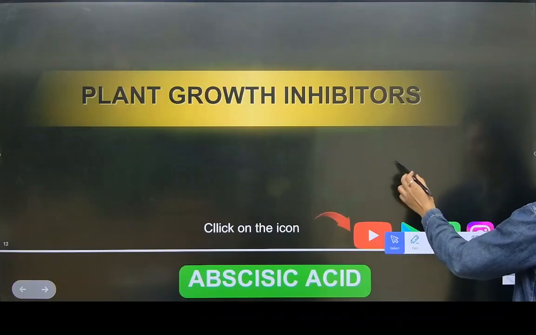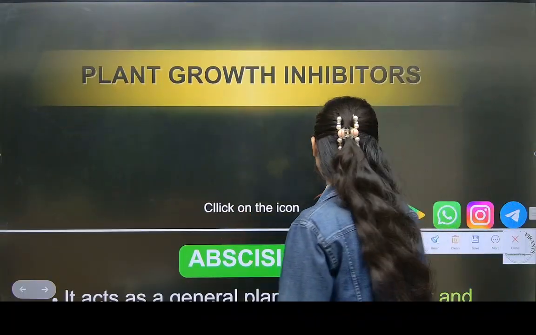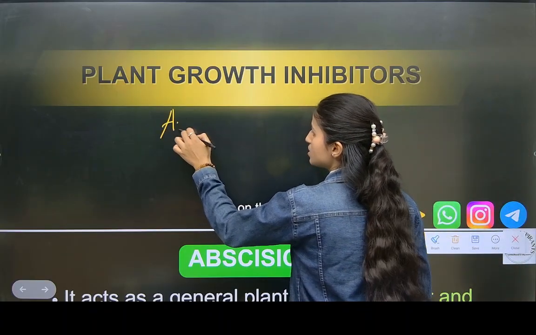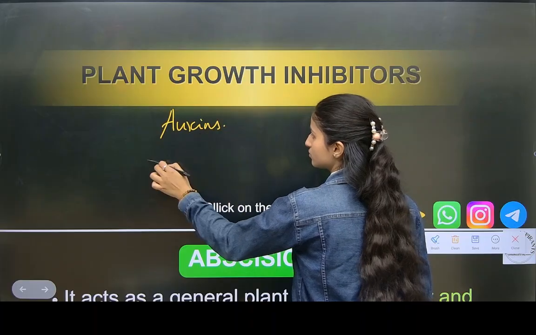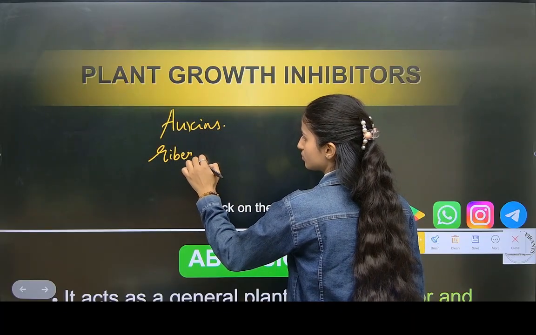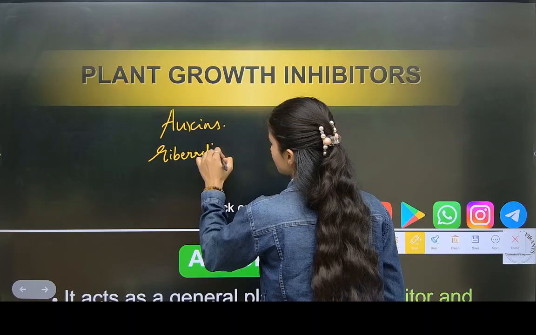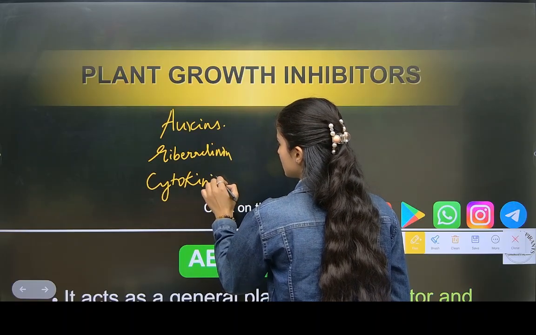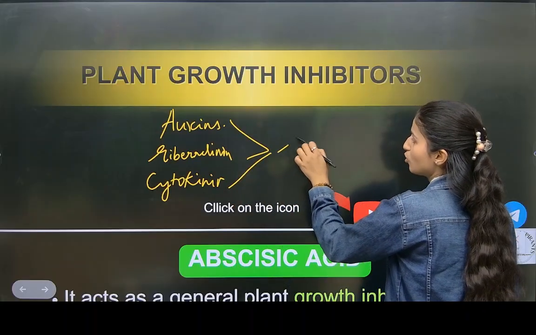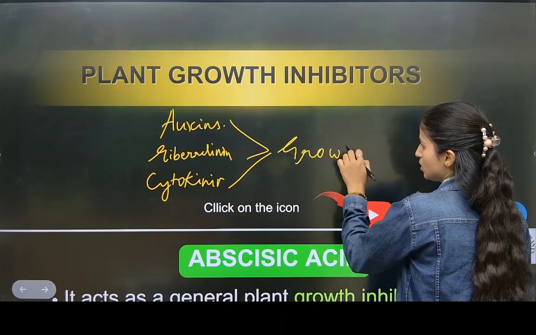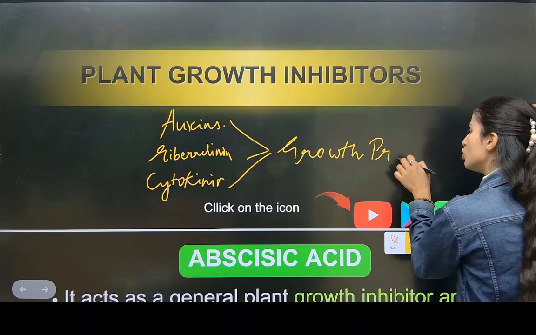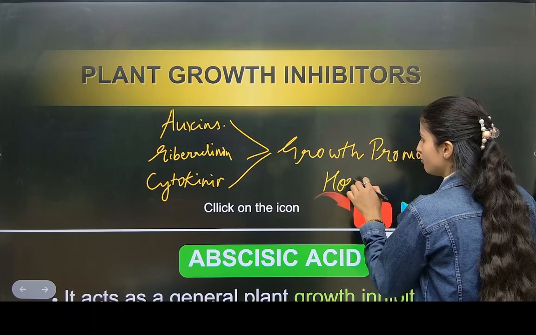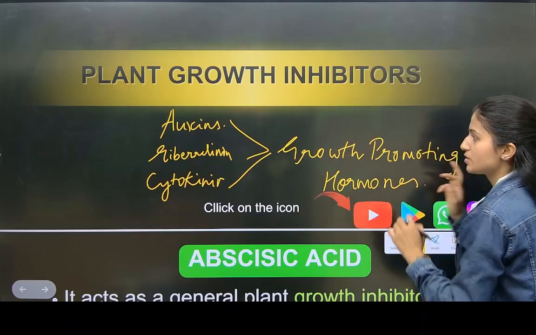Okay, we'll go further. Now till now, how many hormones have we learned? Let me write here. Auxins, gibberellins, cytokinin. Okay, so these all are what? Growth promoting hormones. And each has a different function, right?